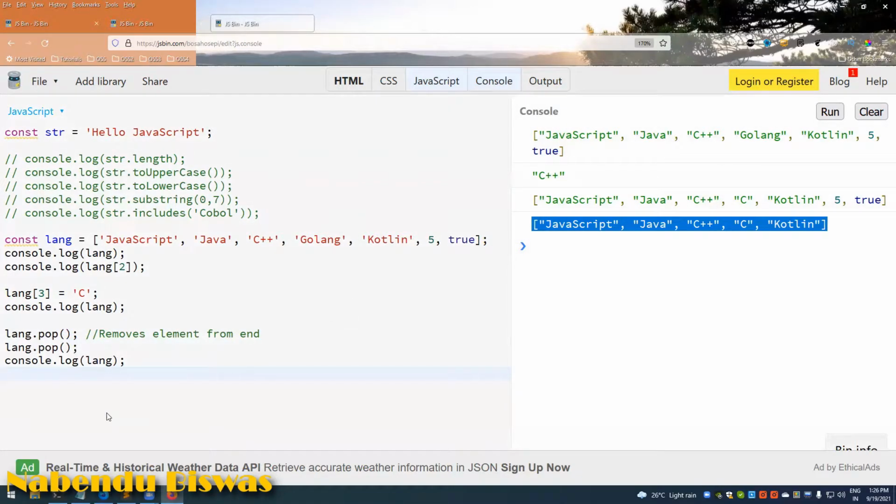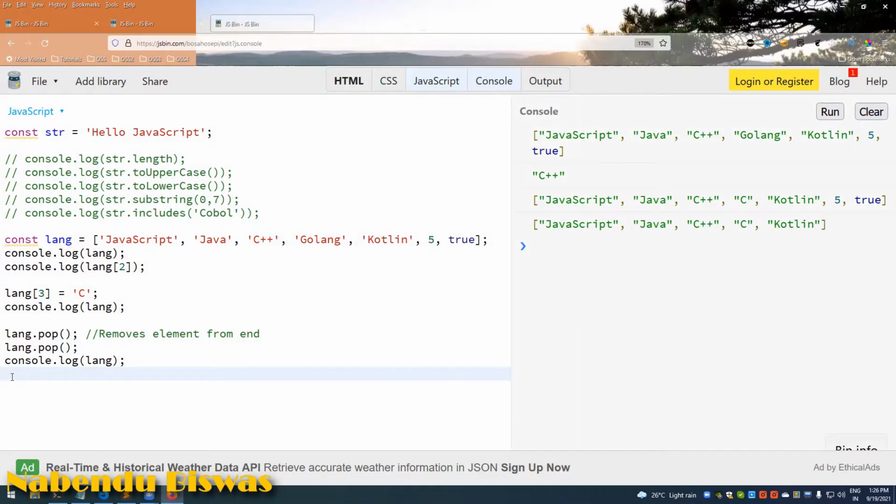Okay, so similarly we can add an element to the end of the array with lang.push Pascal, and lang.unshift.